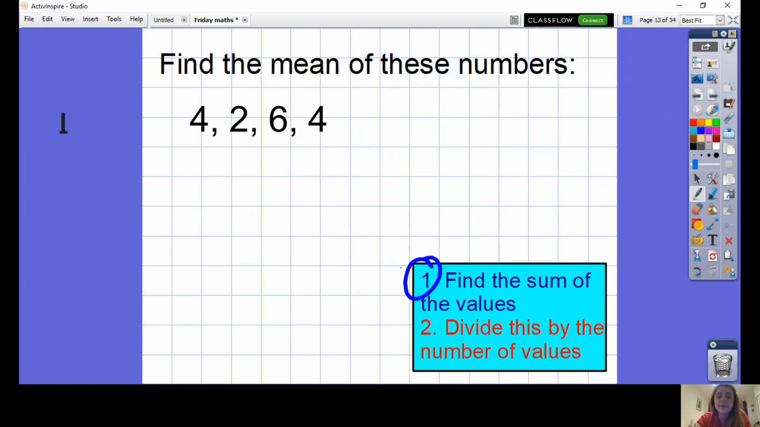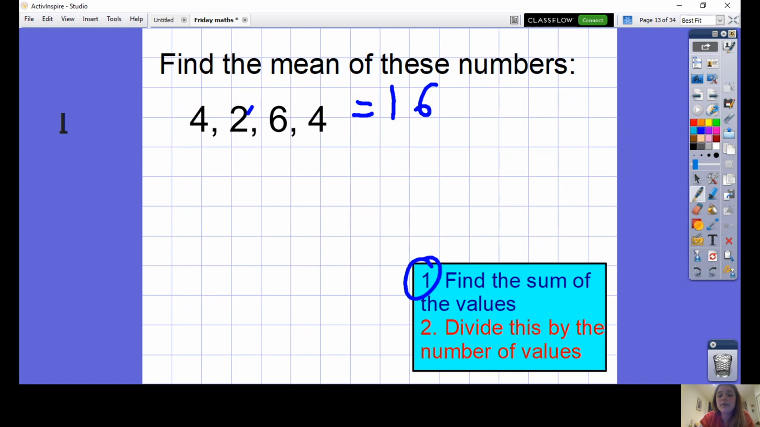Find the sum of the values. We're going to quickly add them up mentally in our heads. 4 add 2 is 6, add 6 is 12, add 4, I think, is 16. But I'm going to double check that just in case. Perhaps when I check it again, I'll do it in a different order just to make sure I got it right. 6 add 4 we know is a number bond to 10. Add 2 to make 12, add 4 to make 16. I can be confident I added that correctly.